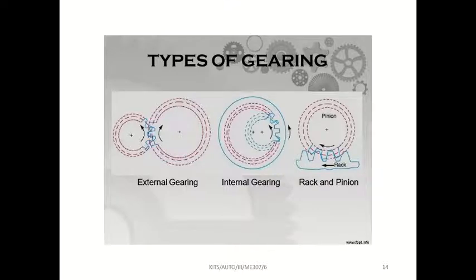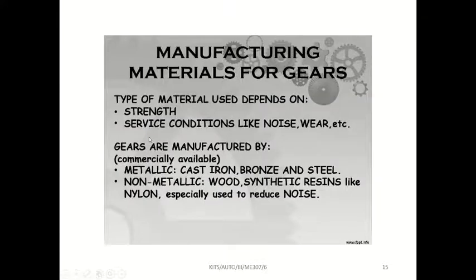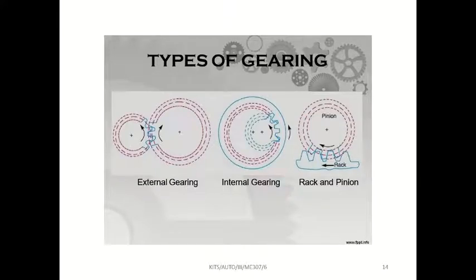Once again, external gear means teeth will mesh outside, we can see that. See, this is external gear, here the teeth are meshing outside. But internal gear means inside the drum teeth will be there. Here for the wheel, teeth will be inside, and for the pinion, teeth will be outside. That is called internal gears.